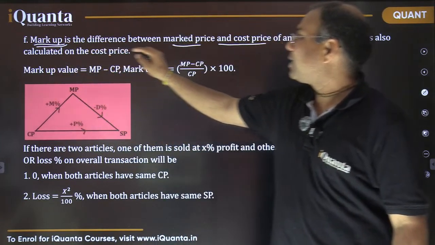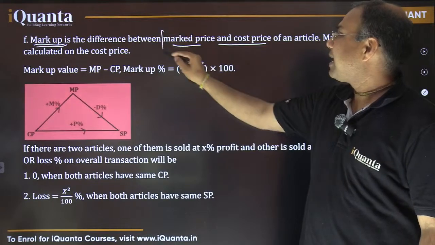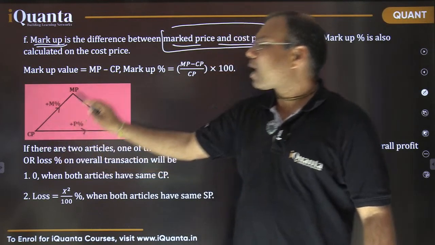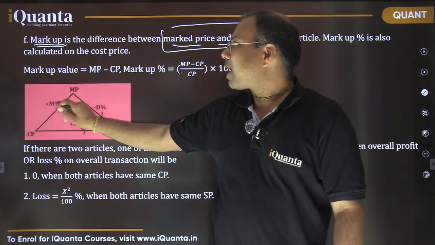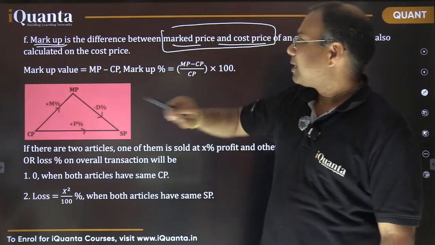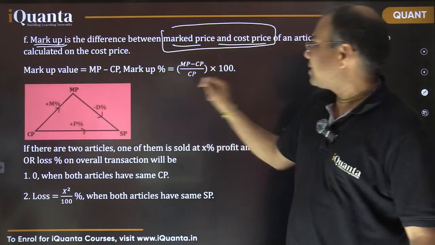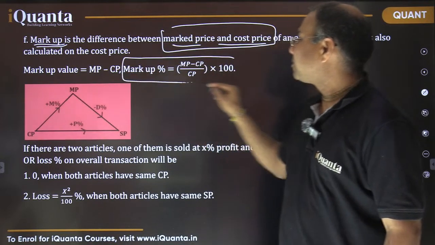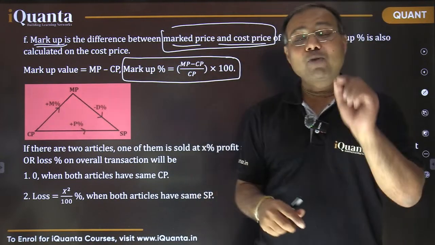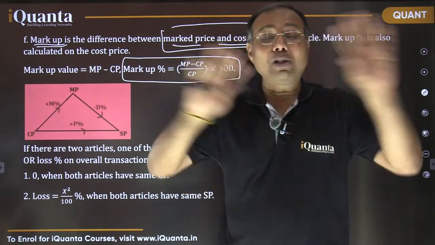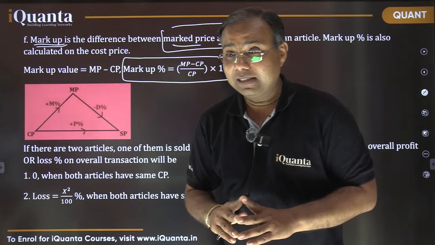So markup is the difference between mark price and cost price. So cost price यहाँ पे था, उसको कितना ऊपर लेकर जा रहे हो, that is called markup, and its percentage would be calculated as markup percent, right? So the difference of mark price and cost price upon CP into 100, right? So this is the important formula. So today's gain is that we need to be familiar with all these different formulas. Fine? ठीक है ना?